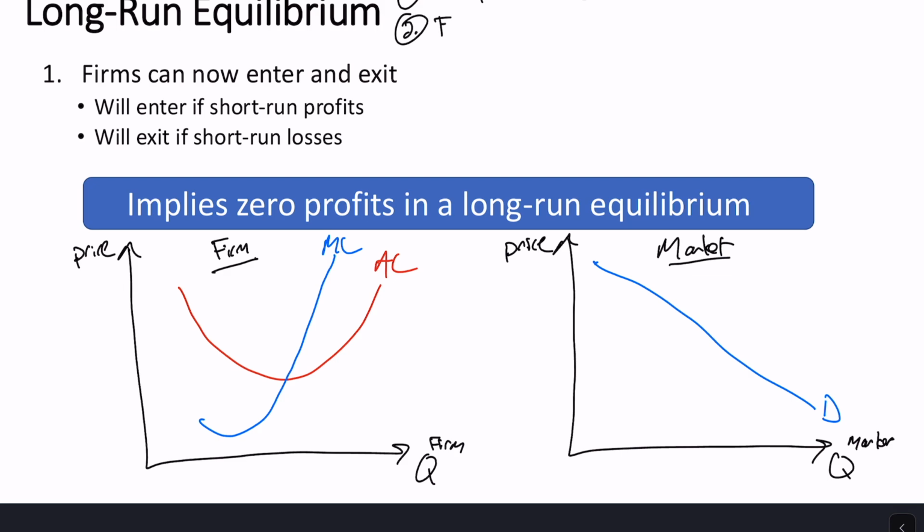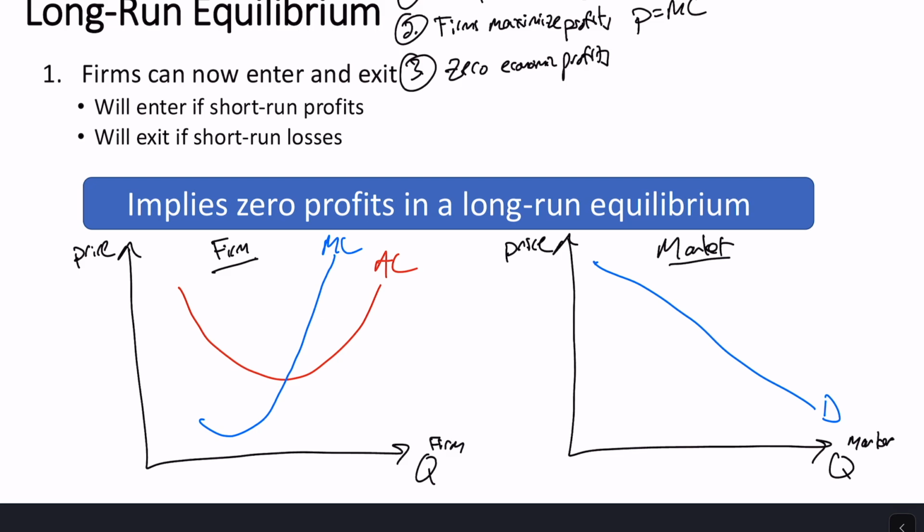Second, firms maximize profits. That means they're going to choose quantity such that price equals marginal cost. We had these two in the short-run equilibrium, so there's nothing new here. In the long-run equilibrium now, we're going to add in this third one where we need zero economic profits, right? When we have zero economic profits, no one wants to enter and no one wants to exit.